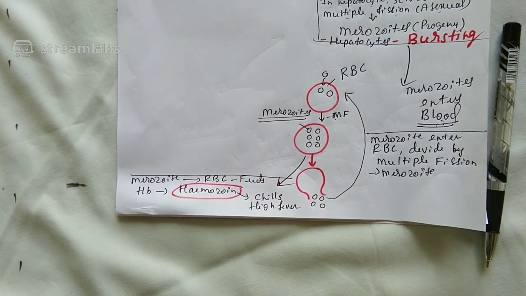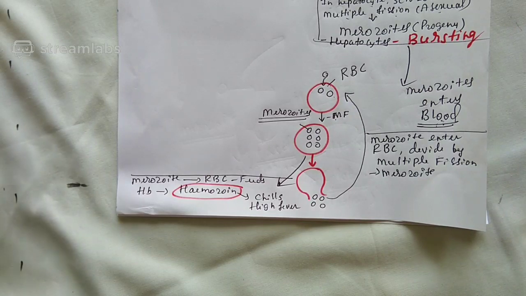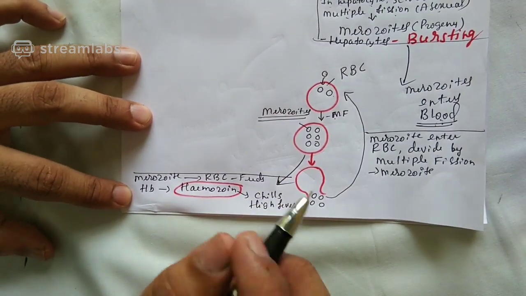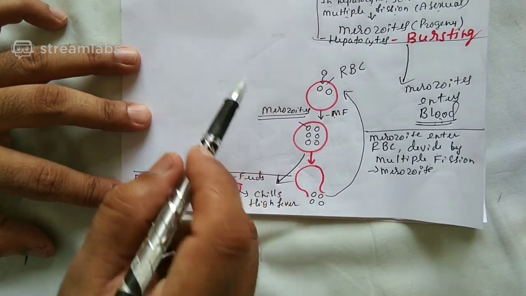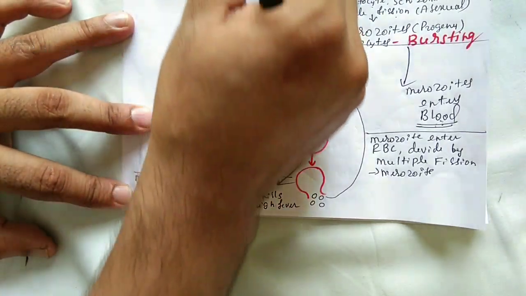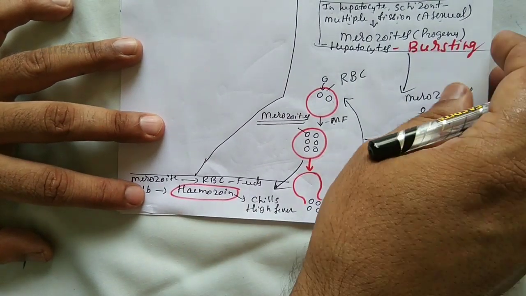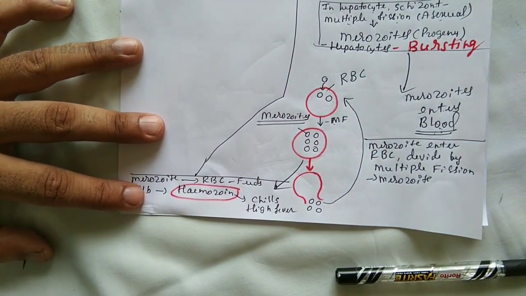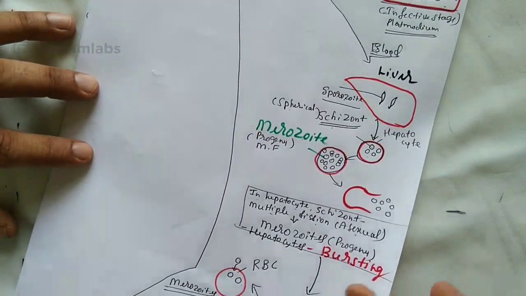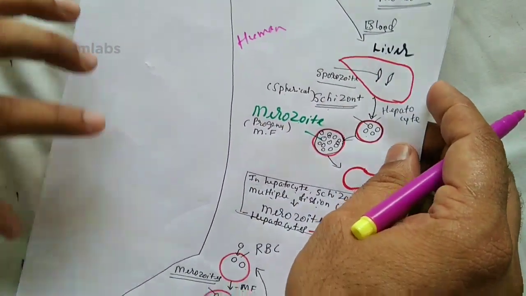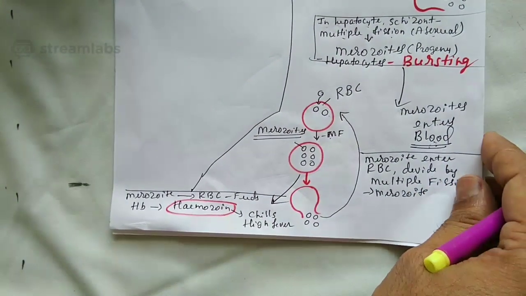Okay. So I was discussing the relapsing of the condition and the role of hemozoin. Listen to the next part carefully. Whatever event has occurred till now, where has it occurred? It has occurred inside the human body. Now what happens? Listen carefully. See here.